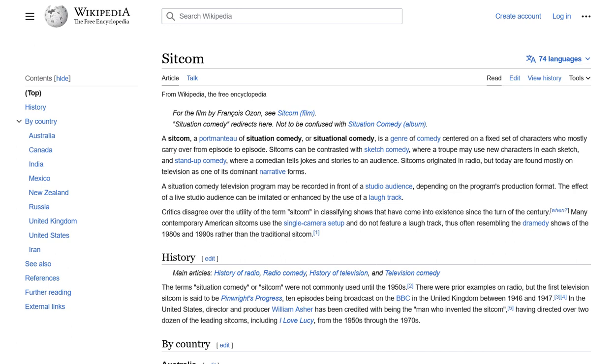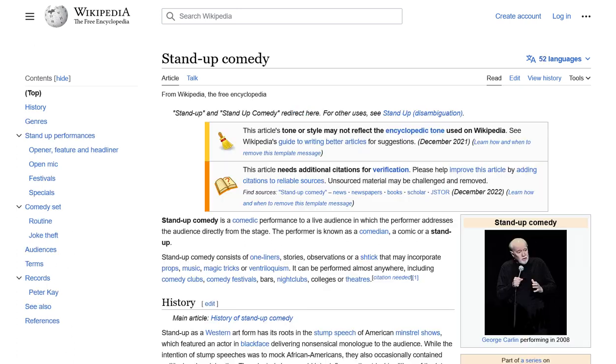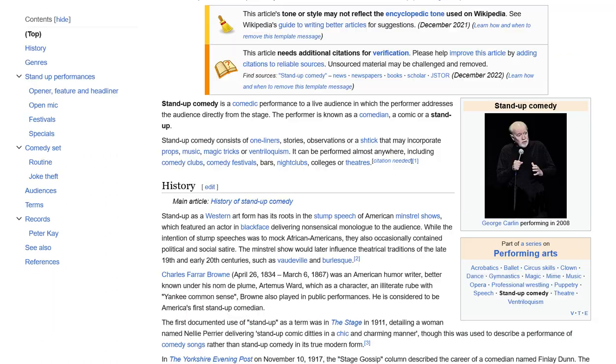Although this link is not directly related to Adolf Hitler, it may lead us to other articles that are more relevant. The current page is about stand-up comedy, which is a type of comedic performance. There are links to various performing arts including theater, dance, music, and comedy. None of these links directly relate to Adolf Hitler. To get closer to the Adolf Hitler article, I will select link 40, History of Stand-Up Comedy.